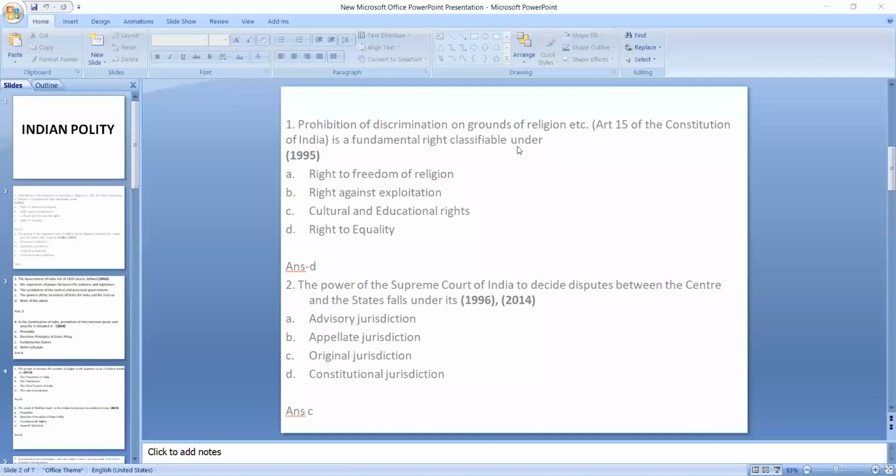Okay, and regarding the vice president, I don't think you need to remember the articles about the vice president also, because till now, while analyzing the question papers, I have not got any questions which have touched this topic of vice president. But still, you try to study the topic in a very brief manner. So regarding the president, which I have said, you will need to memorize, you will keep in mind about 2-3 articles related to the president. But in case of vice president, you don't need to. Okay, you don't need to.